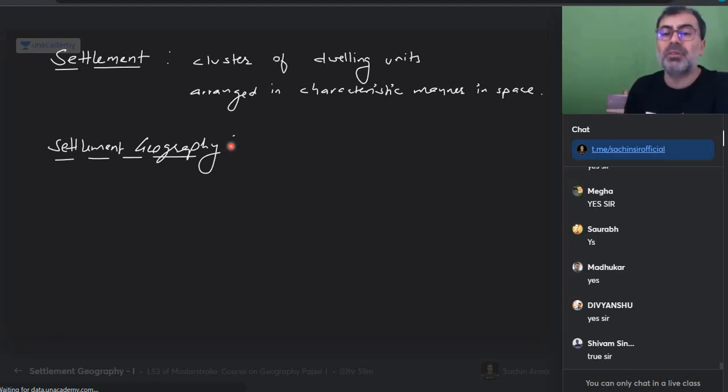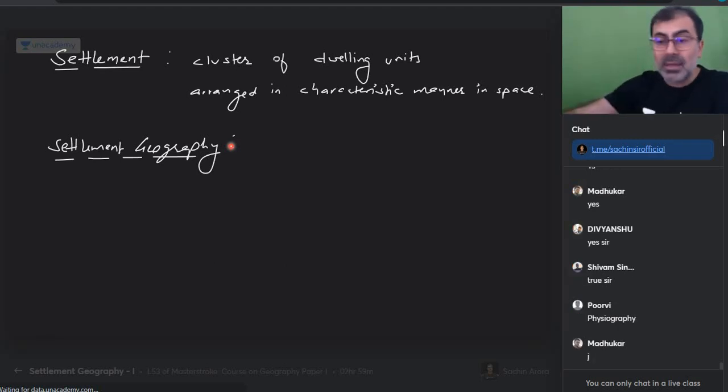Now, why is it not uniform, everyone? Why are human settlements not uniformly distributed in India? Why is it that in the North Indian plains, when I reach any of those towns, I see from the aeroplane so much crowding over there? But when I fly towards peninsular India, towards mountainous India, I see those settlements reduce.